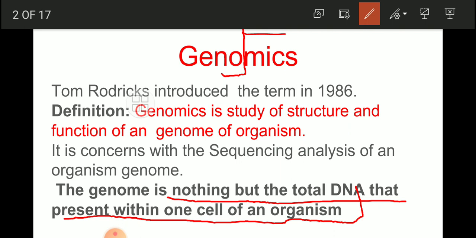No doubt, the genomics definition is very much clear to you, my friends. Genomics is the study of the structure and function of a genome of an organism, and genome is nothing but the total DNA present within one cell of the organism. The genomics terminology was introduced into the scientific world in 1986 by the scientist Tom Rodricks.